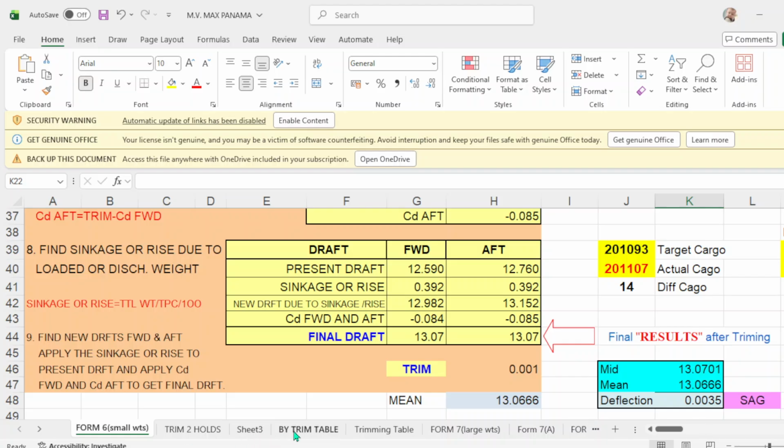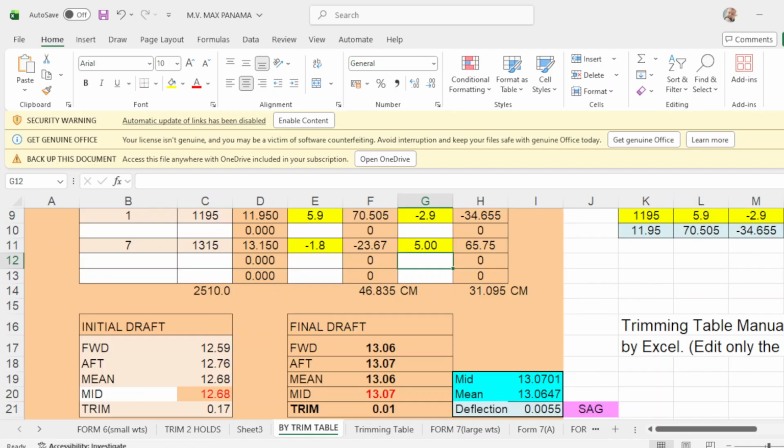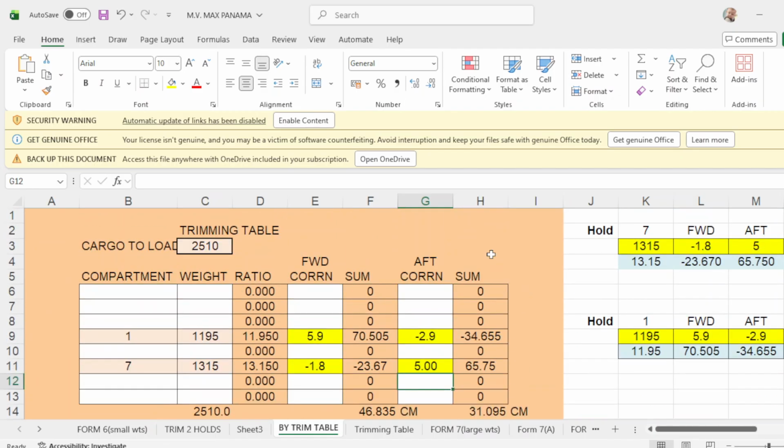Then you go to your trim table. Take note of the weight here, 2,510. Number 1 is 1195, 7 is 1315. And you apply your correction for hold number 1 and hold number 7, forward and up correction.